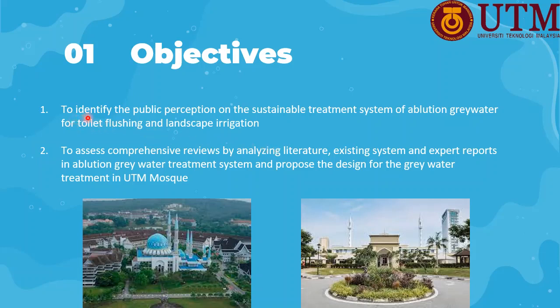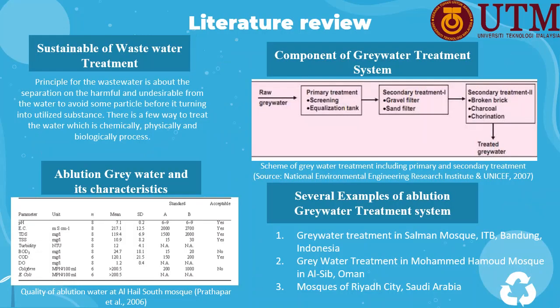First is to identify the public perception of the sustainable treatment of ablution greywater for toilet flushing and landscape irrigation. Second, to assess the comparison by analyzing the literature review, existing systems and expert reports on ablution greywater treatment, and propose the design for the greywater treatment in the UTM mosque.